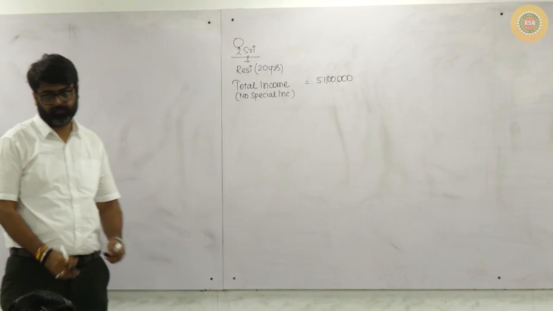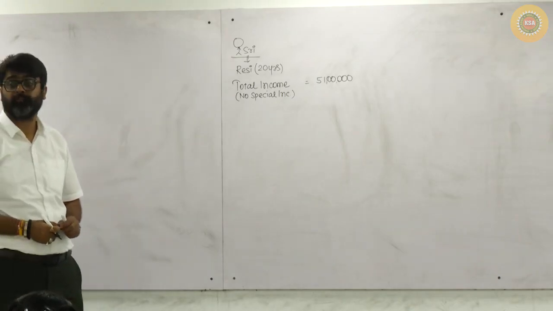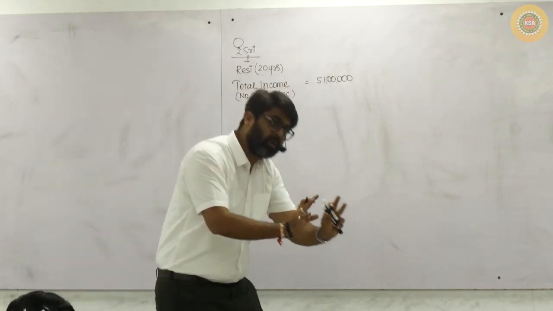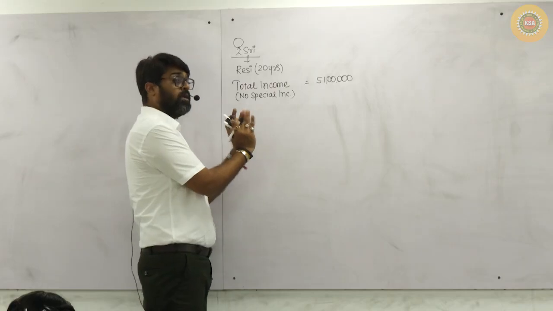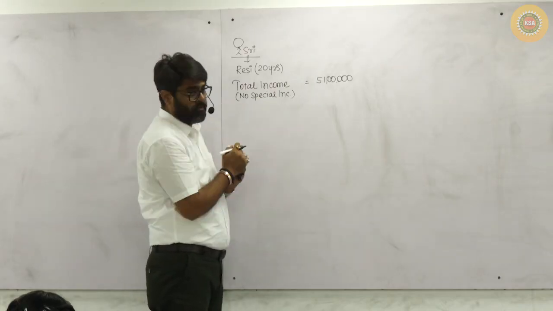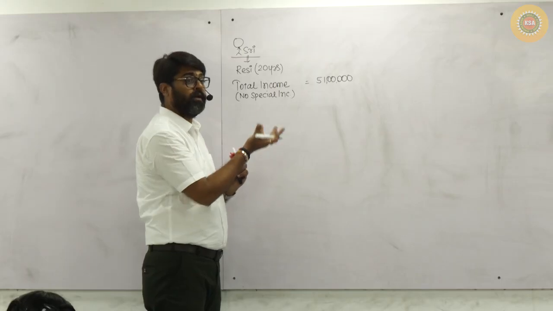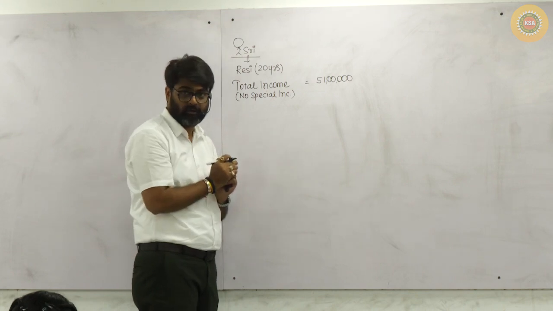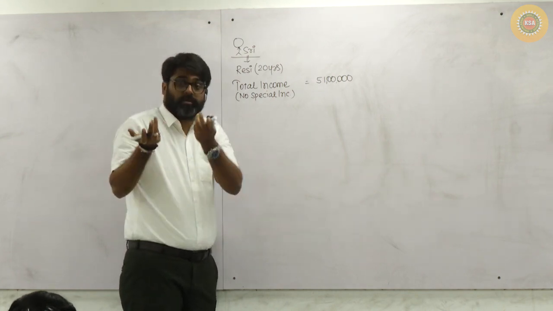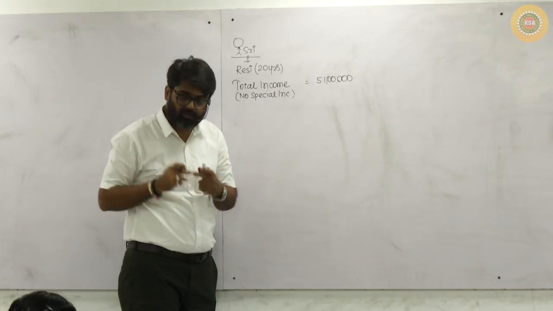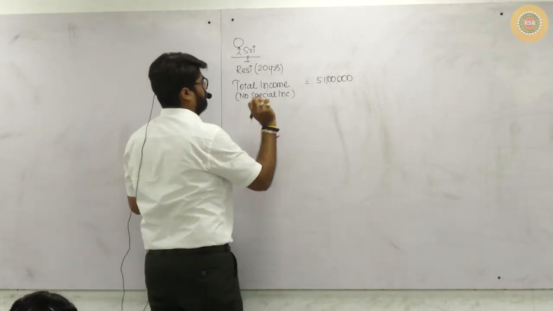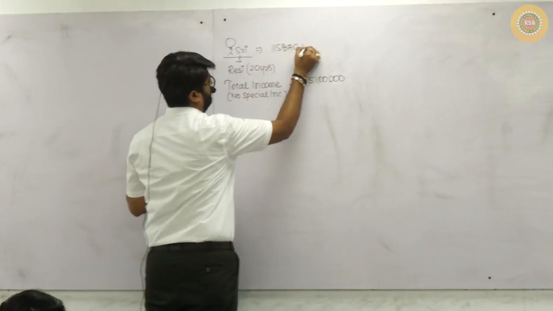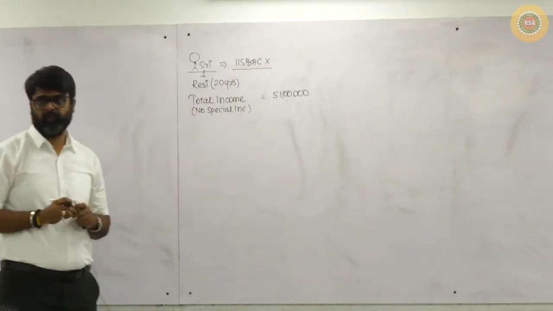No special incomes. Meaning, the entire total income is normal only. So on this entire total income, will I apply any special rates or normal rates? Now, if I apply normal rates, it can be 115BAC rates also, and it can be optional rates also. So I will ask, Shri, which regime are you following? She says, no sir, I am not following 115BAC. I don't want to follow 115BAC.